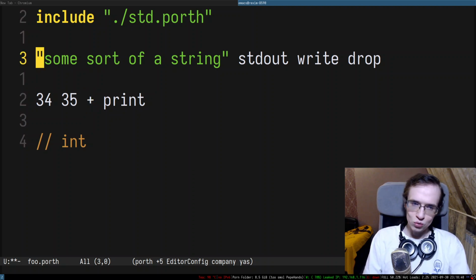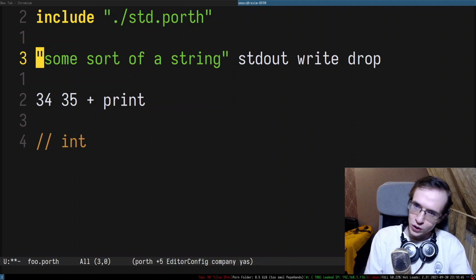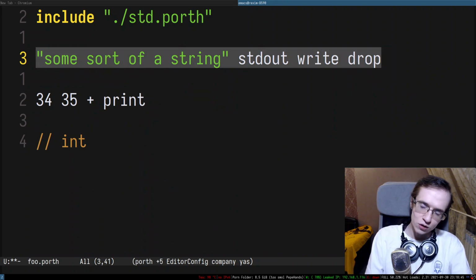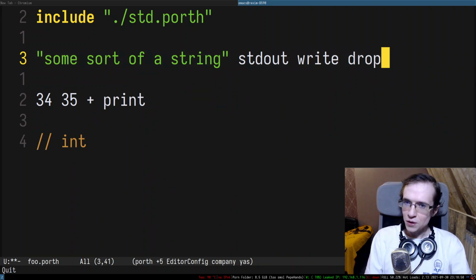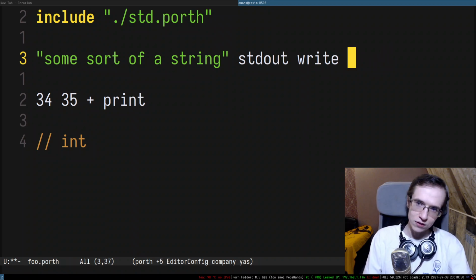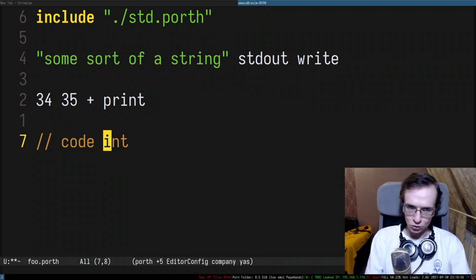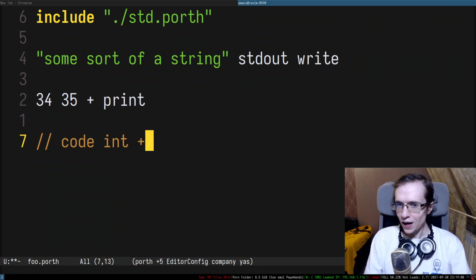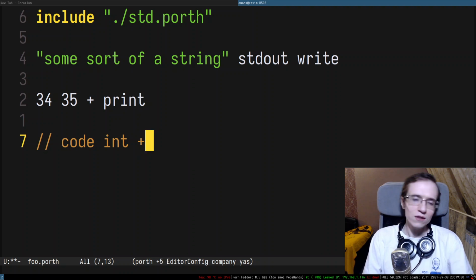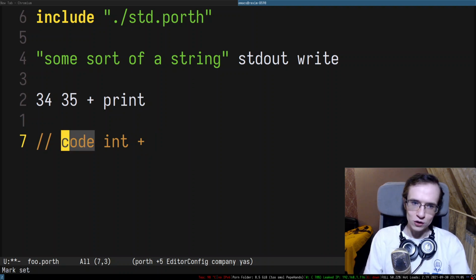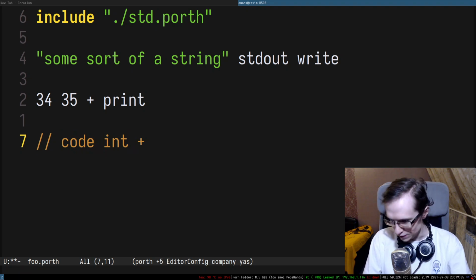And maybe to make it useful for the situations when I forget to handle the result of the syscall, we're going to introduce different types. The result of the syscall may have a different name, like code. And if you try to do plus, we can forbid any operations with the code and an integer.